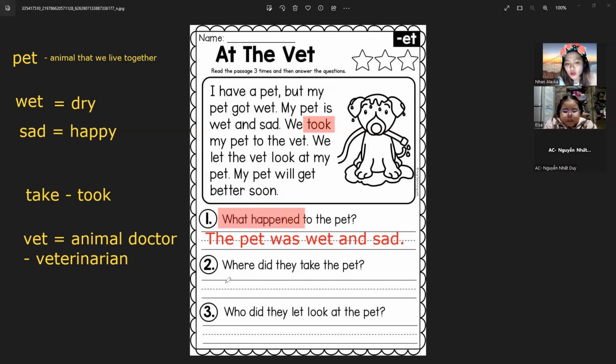Very good. Number 2: where did, Elsa, remember did, it's in the past too. Where did they take the pet? Where is used for a certain place. So how will you answer this question? Where did they take the pet?